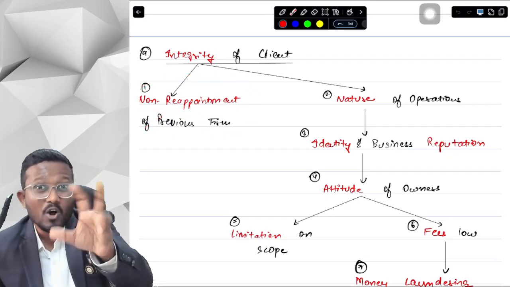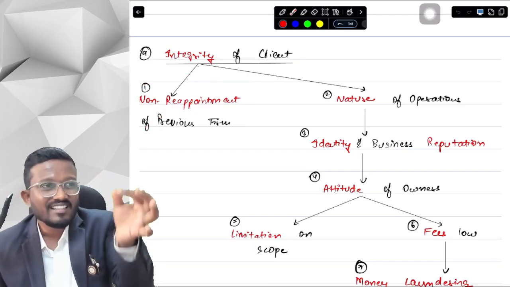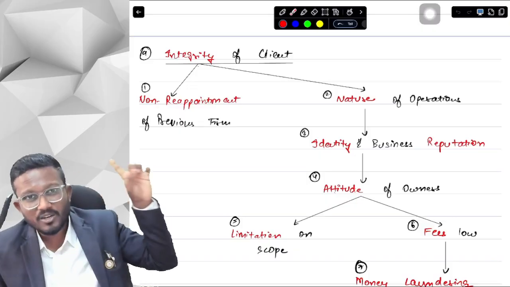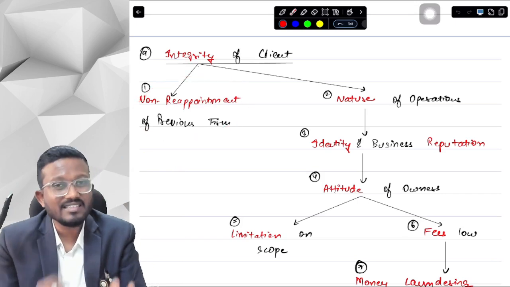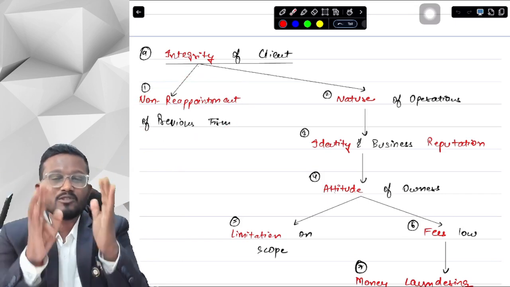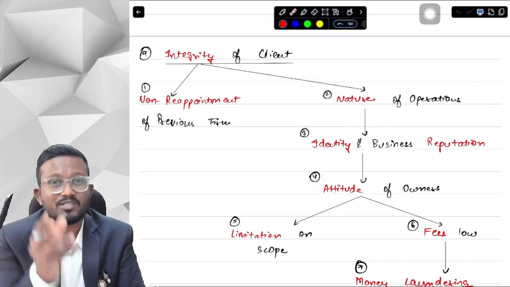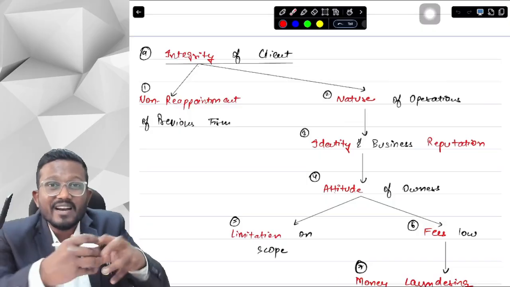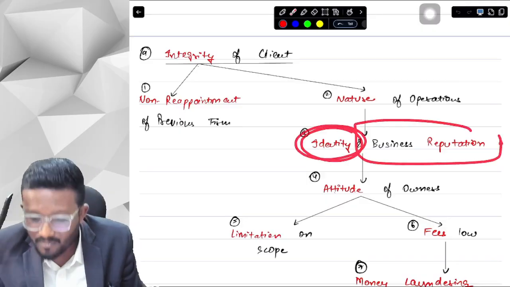Is there any dialogue between both of them? Is there any conflict between both of them? What is the reason that the client is coming to me and is not going to his existing CA? Okay, yes. After identifying this, now we will have to see the client, which means we have to see the nature of operations of the client, what the actual business of the client is, how the customer feedback and customer reviews are, how the client is actually working, and what the identity and business reputation of the client is.